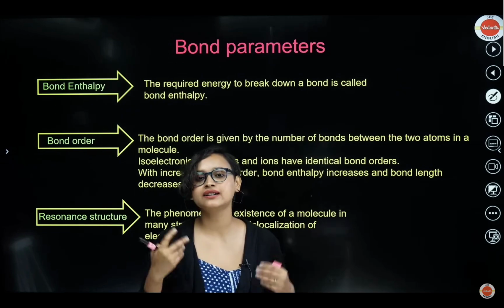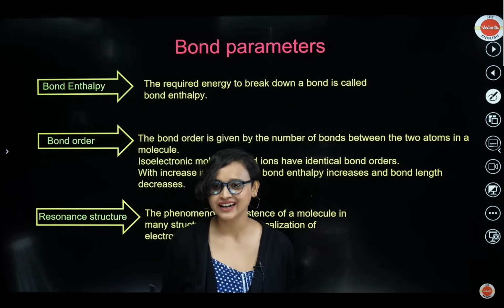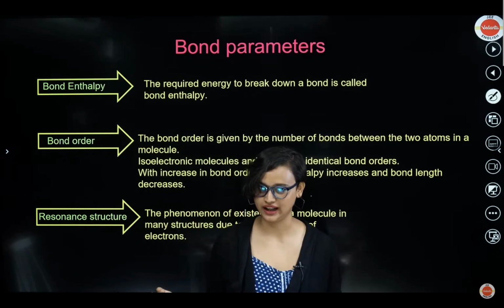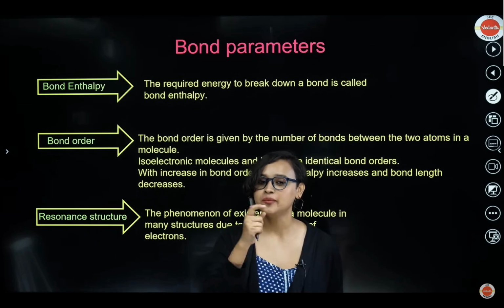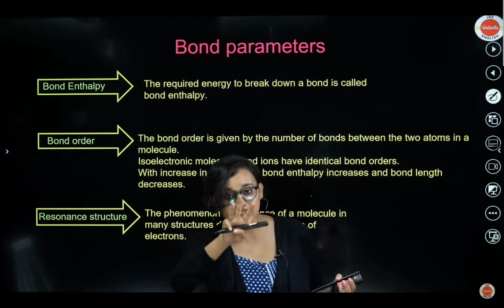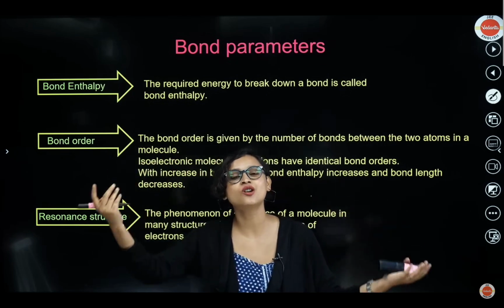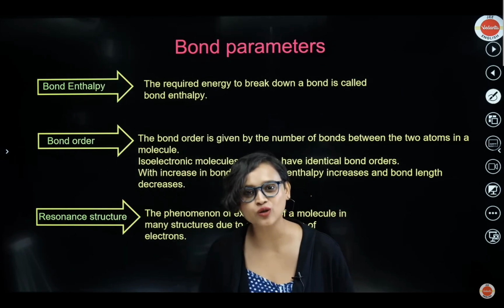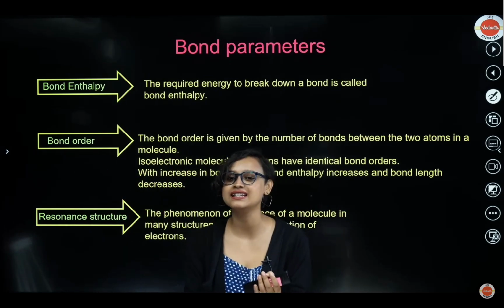Next one is bond enthalpy. What is bond enthalpy? The energy required to break a bond. Okay, the energy that is required to break a bond, that's called bond enthalpy. Now what is bond order? Bond order is basically the number of bonds between the two atoms. If it is 1, then single bond. If it is 2, double bond. If it is 3, triple bond. If it is 0, the molecule does not exist. Getting my point? You get my point? Yes.